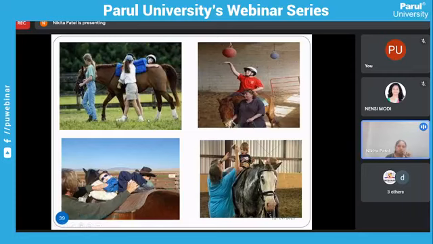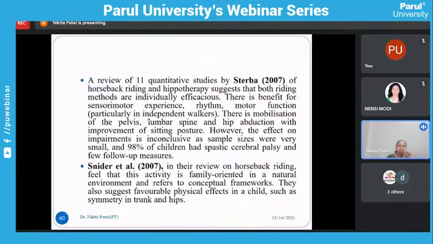Because of this horse therapy you can get proprioception activation, and vestibular stimulation can also occur through this hippotherapy. A review of 11 quantitative studies by Sterba in 2007 of horseback riding and hippotherapy suggests that both riding and methods are individually efficacious. There is a benefit for sensory motor experiences and rhythm, and motor functions can be improved. There is mobilization of the pelvis, lumbar spine, hip abduction with improvement of the sitting posture. However, the effect on impairment is inconclusive as sample sizes were very small, 98% of the children had spastic cerebral palsy, and there were few follow-up measures.